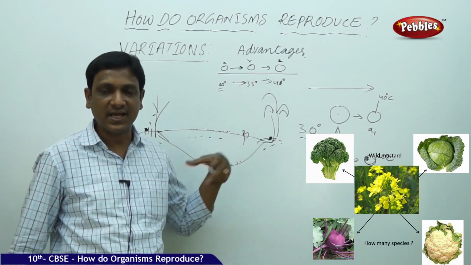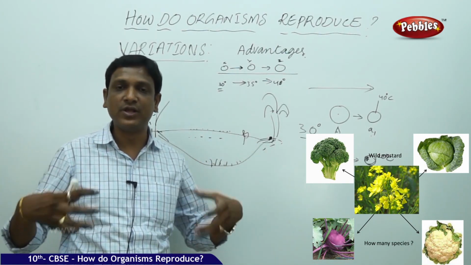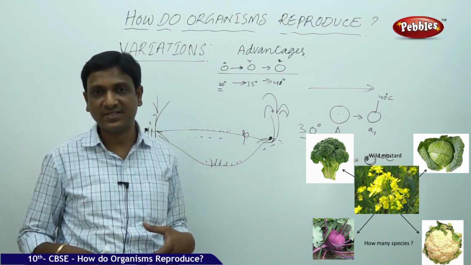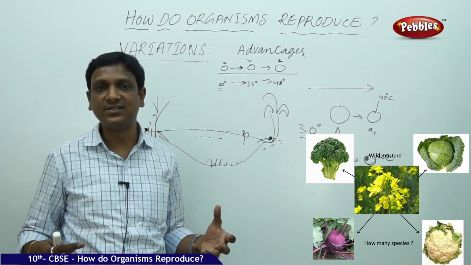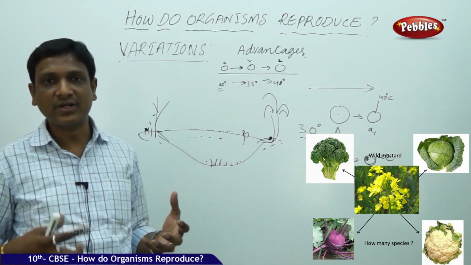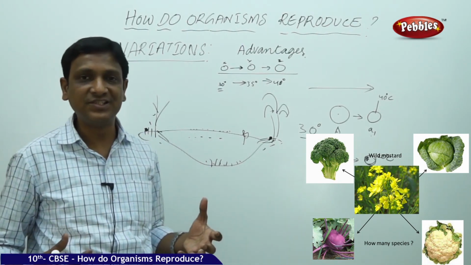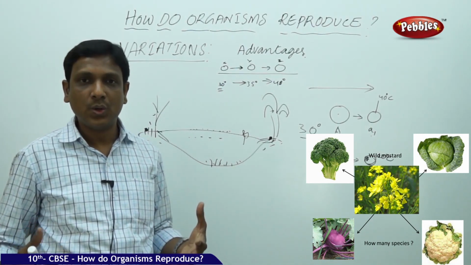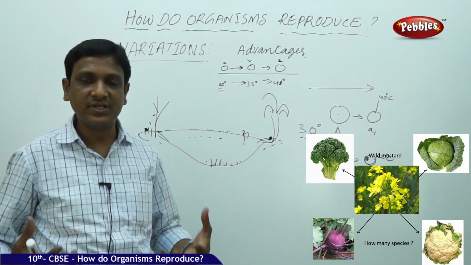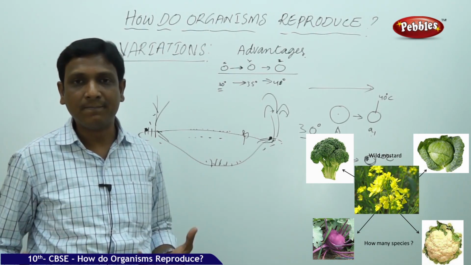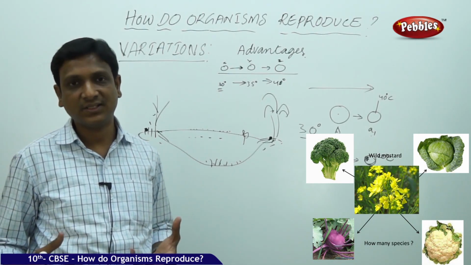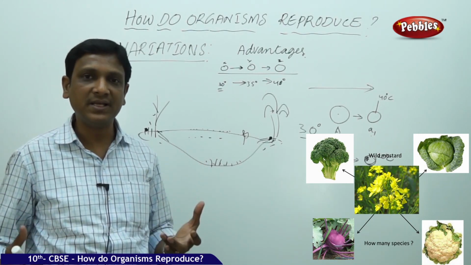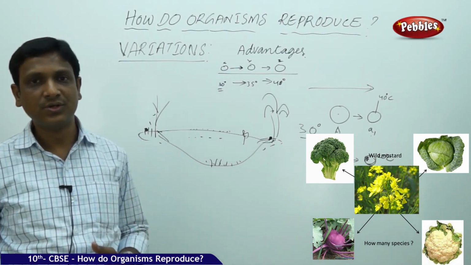Anyhow, we have a lot of variations when we compare our present bodies with our forefathers', because the environment is changing, everything is changing, the outer atmosphere is changing, the composition of air is changing, the temperatures are changing, global warming. So the new generations which are coming up will have some variations. Some of the variations may become advantageous and help the organisms to survive.